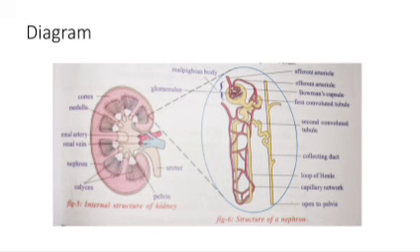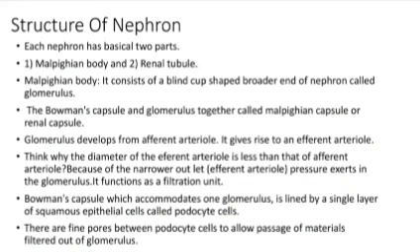Structure of nephron. Each nephron has basically two parts. One is the Malpighian body and the second is the renal tubule. First is the Malpighian body. It consists of a blind, cup-shaped end of the nephron called Bowman's capsule and a branch of fine blood capillaries called the glomerulus. The Bowman's capsule and glomerulus together are called the Malpighian capsule or renal capsule.